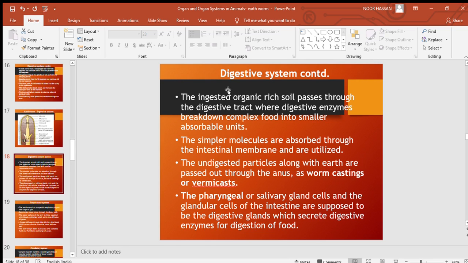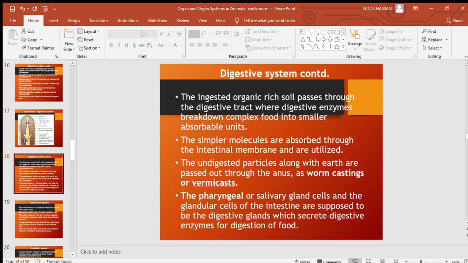The digestive enzymes, which are secreted from the digestive system, break down these complex food substances into smaller absorbable units.